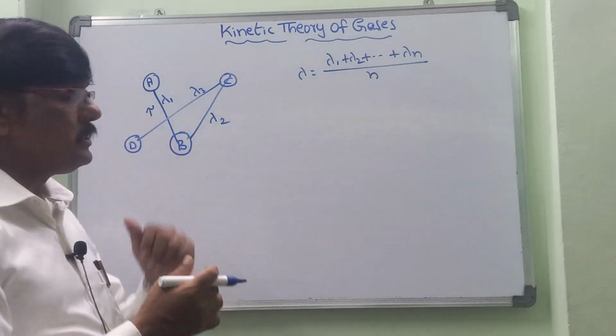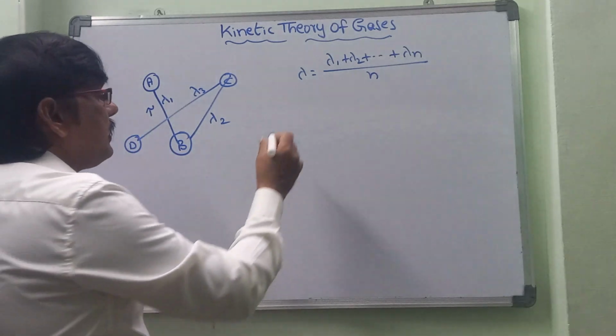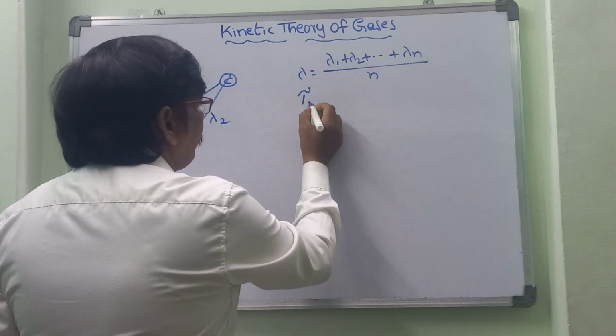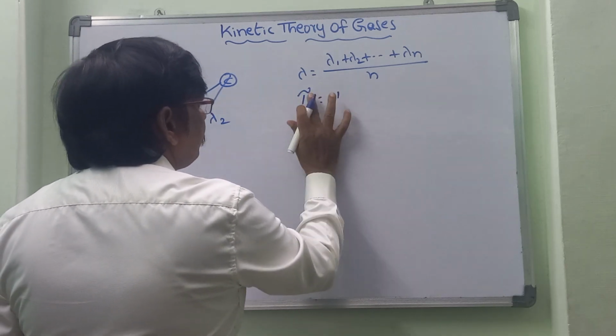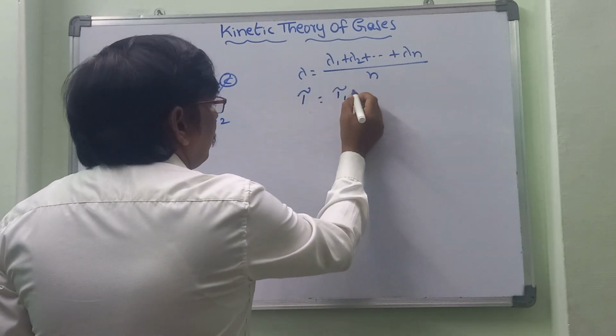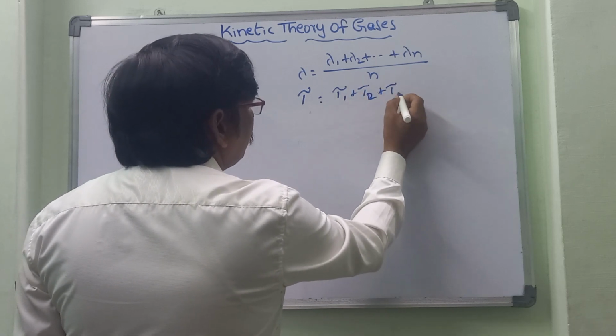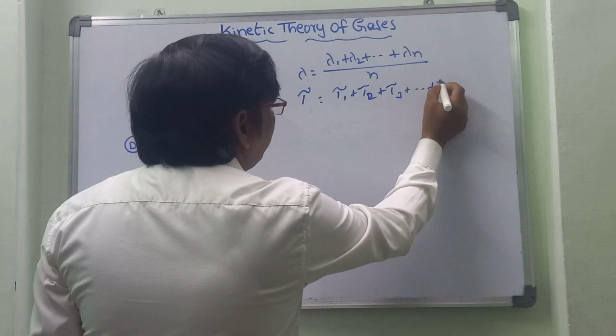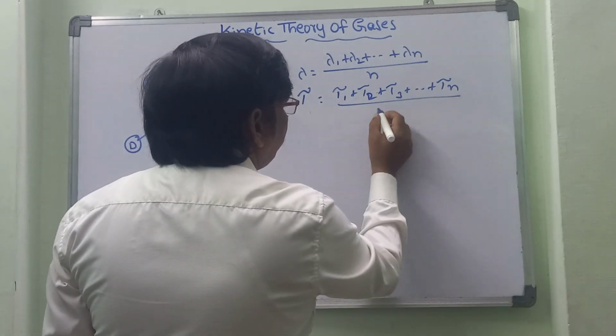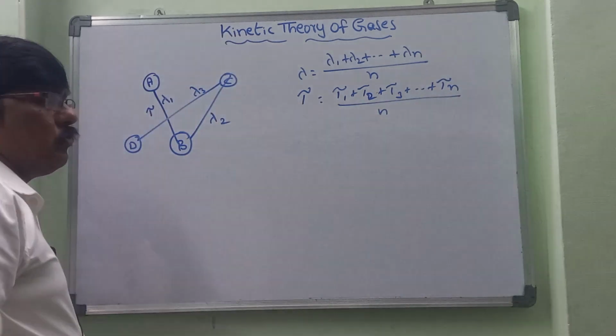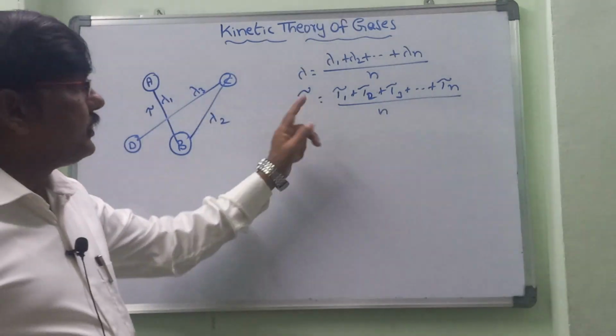That generally is represented with the letter t. We call this tau, and like that we can get the average relaxation time. This is the formula to find the average relaxation time.